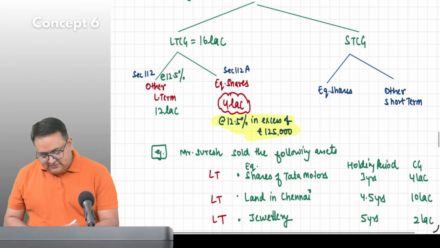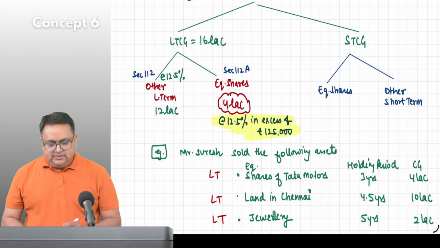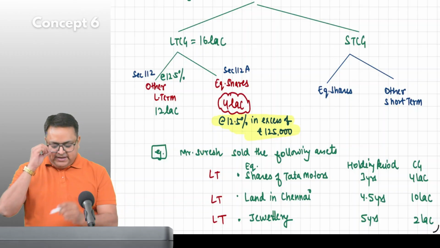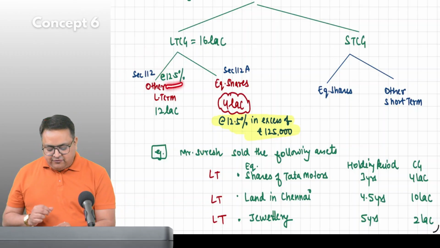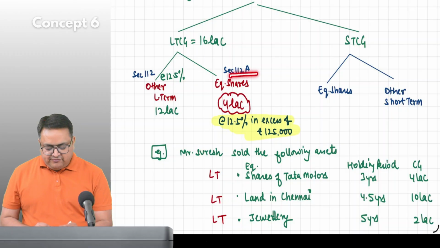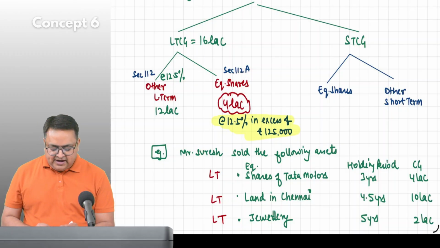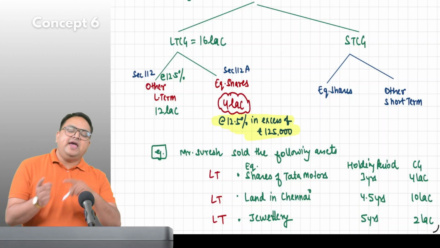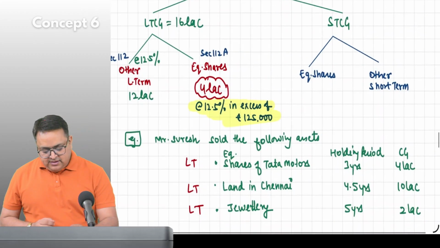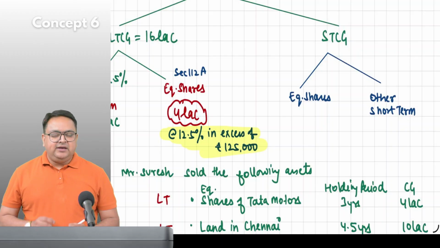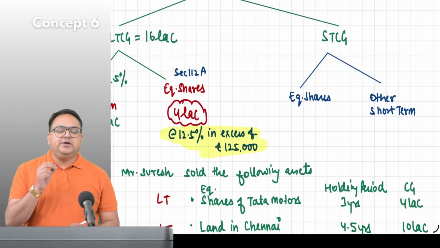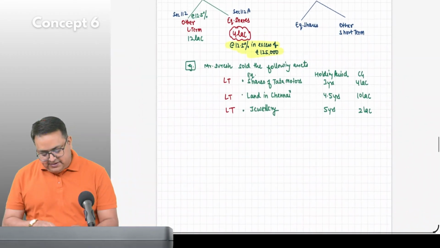This is known as long-term capital gain. There are 2 types of long-term capital gain. One is 112 at a rate of 12.5%. One is 112A, equity shares at a rate of 12.5%, but in excess of 1.25 lakh. Short-term capital gain, if they are short-term equity shares. Let's say, for example, here please write.